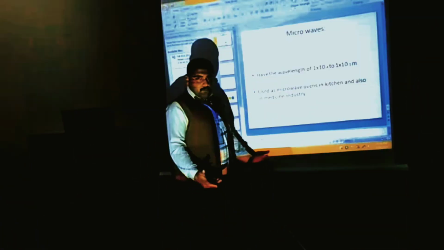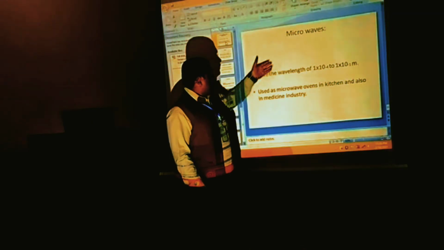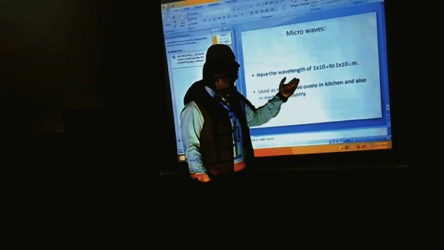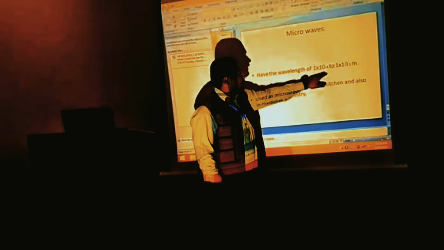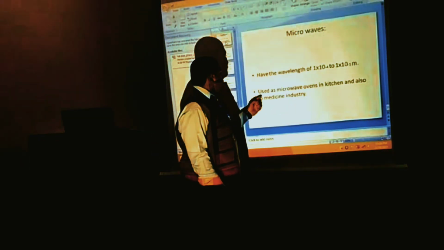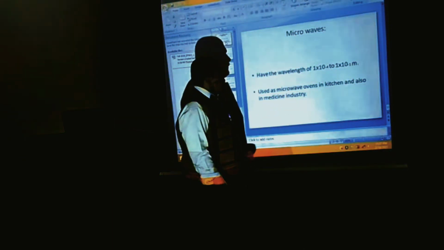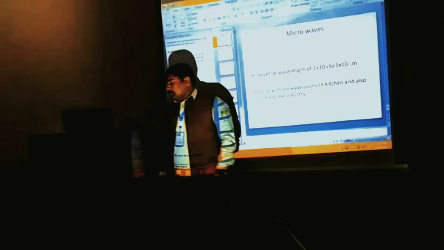Microwaves, we know the microwave oven. These have a wavelength of 1 × 10⁻⁴ to 1 × 10⁻¹ meter. Used as a microwave oven in the kitchen and also in the medicine industry.